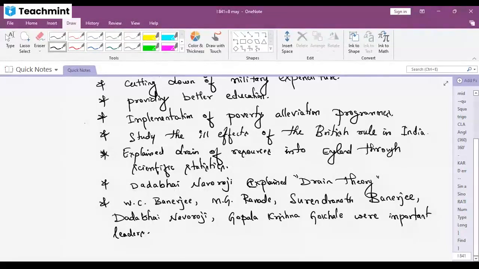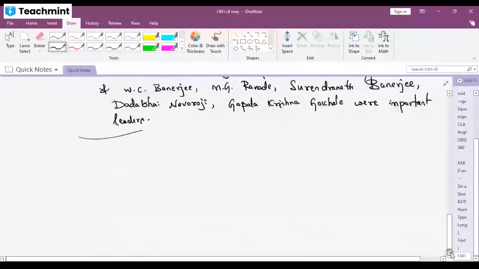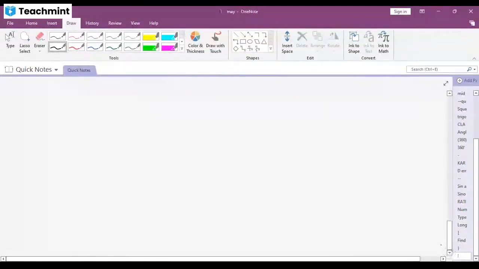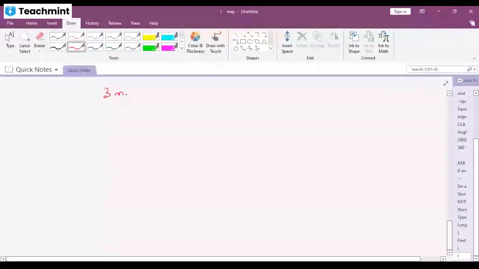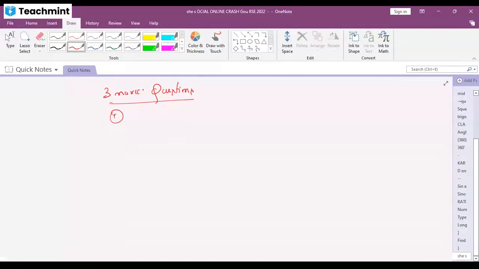Yes, take down the question. In recent days, 3-mark questions. These are 3-mark questions. First question.